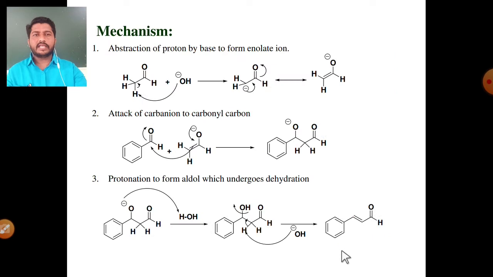Then what is the exact mechanism of the Claisen-Schmidt condensation reaction? There is basically a 3-step mechanism. Number one, the first step, is a common step: abstraction of a proton by the base to form an enolate ion.